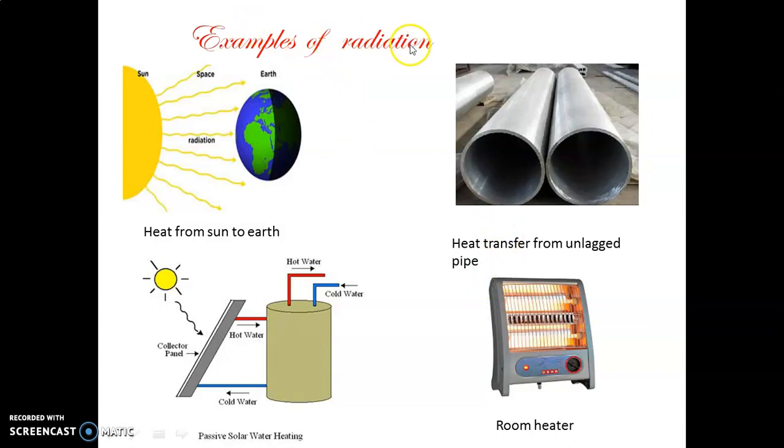Here are some examples of radiation. We receive heat from the sun. Similarly, if we have an unlagged pipe, that is, a pipe that does not contain insulation, and a hot fluid is passing through it, the heat is transferred by means of radiation. Another example is the solar water heater.